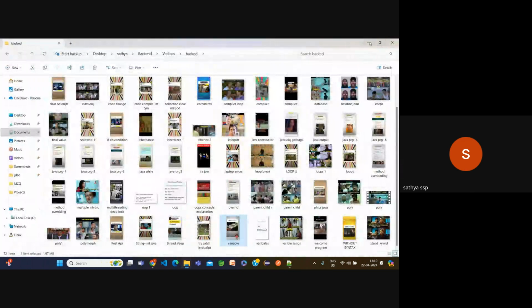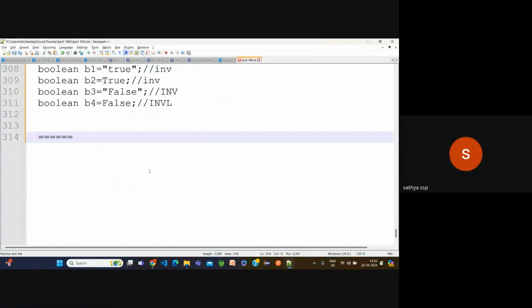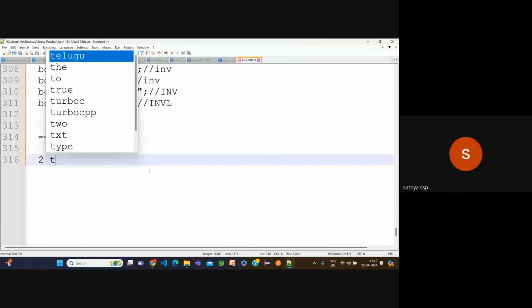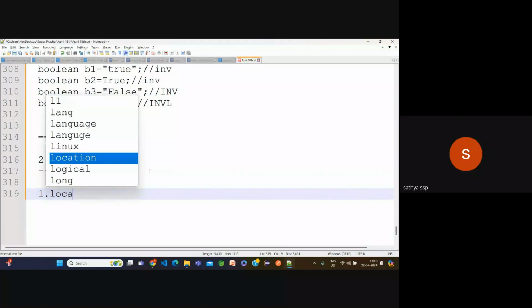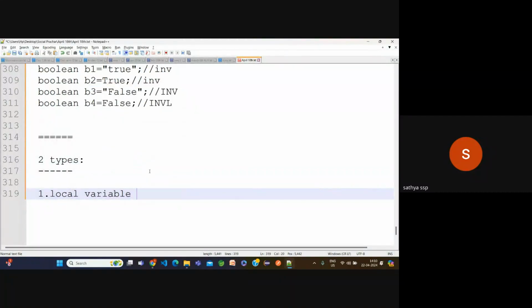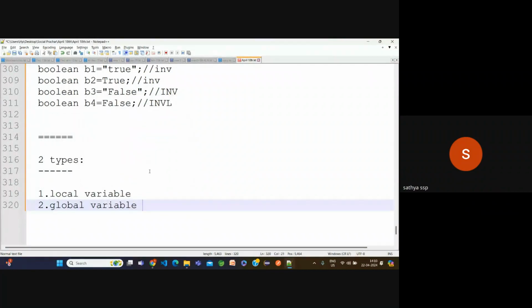Simply here, a variable is a container where we can store any type, any number of values. Here the variables are also of two types. The first one is a local variable. The second one is a global variable. The local variable and the global variable.